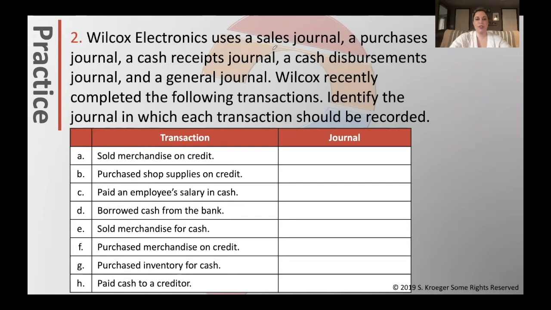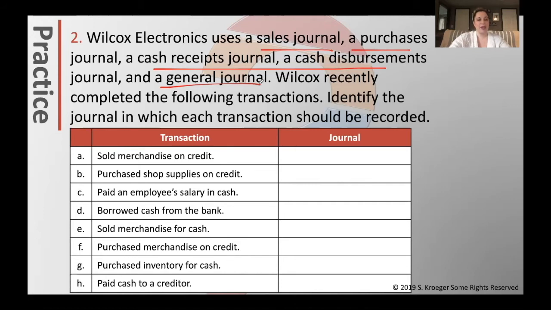This should really be your first step anytime you do a problem where you have to use a special journal. The first thing to do is ask yourself, which journal would it belong in? If it's cash, it's going to go into one of the 2 cash ones, cash receipts or disbursements. If it's non-cash, it would either be the sales or purchases. If it's not a sale or purchase, then the final one by default would be the general journal.